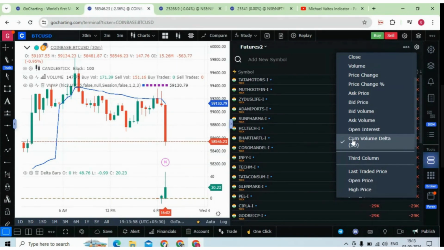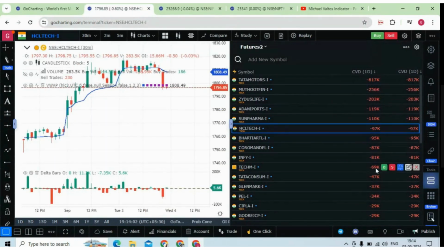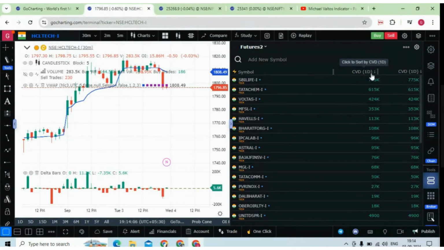So click on the cumulative volume delta. Now these are the stocks having the cumulative volume delta. You can click on this and sort it in increasing or decreasing order. So this can quickly tell you which stock is having how much delta, where the maximum delta activity is going on. So this was about the watch list, which is an important feature, the cumulative volume delta scanner.